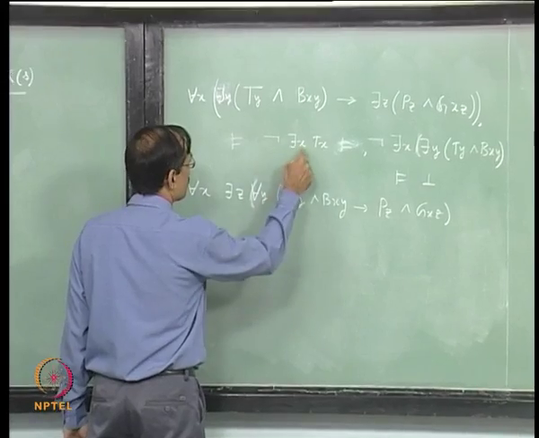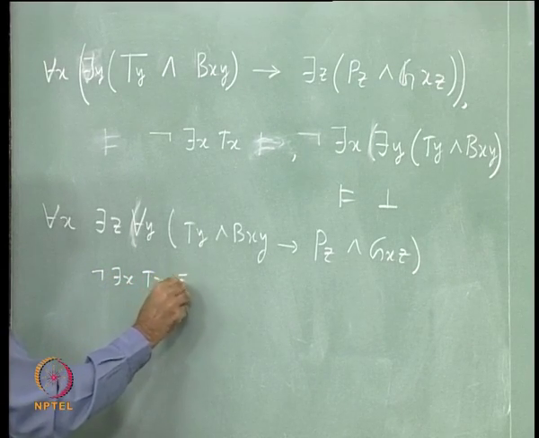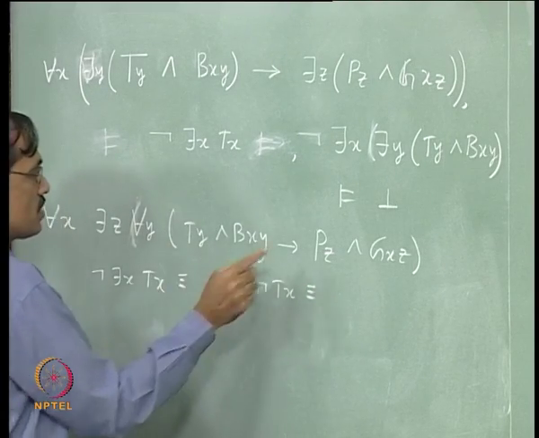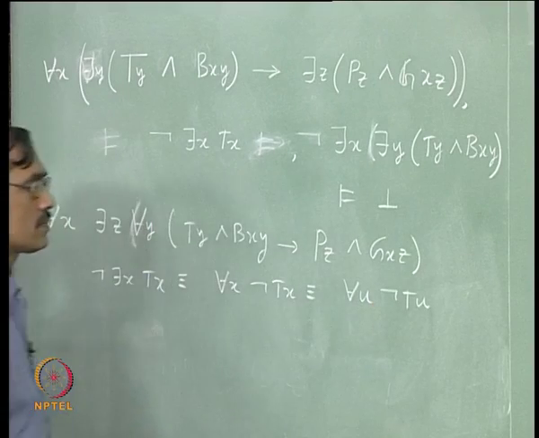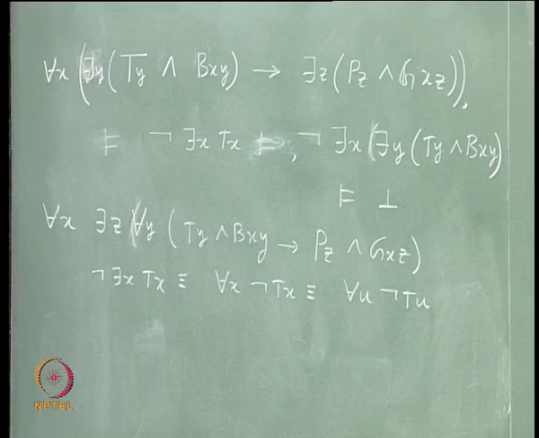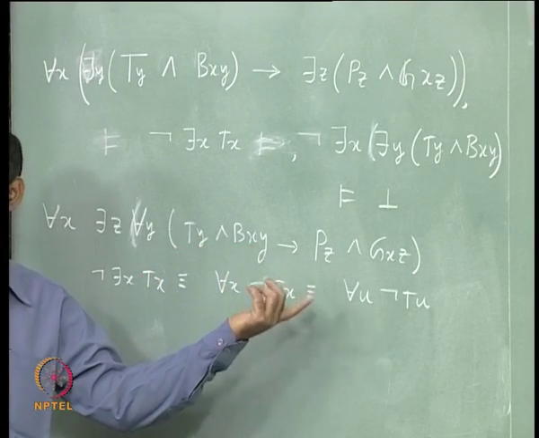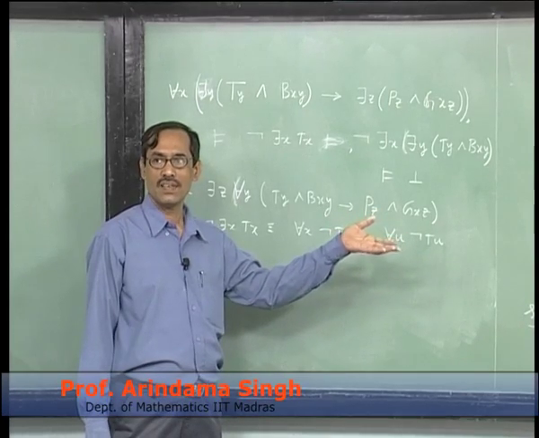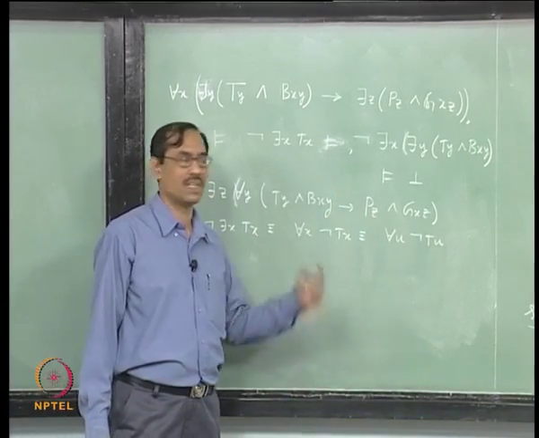What about this? Not there is x T x. So this we will write as for each x not T x, which you would like to change x to something else. So you will write it as for each u not T u. You want different variables in different clauses, but that may not guarantee it. Only after converting to this can you know what the clauses are. That will be in SCNF, a conjunction of disjunctions. In each conjunct you should use different variables. That we will see, if needed we will do it there.